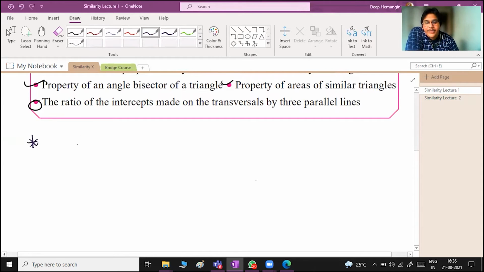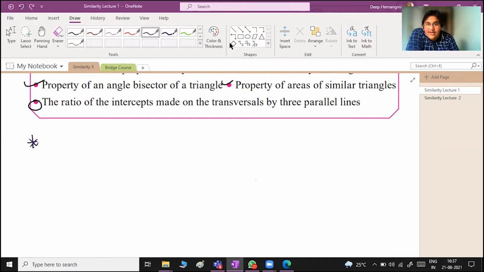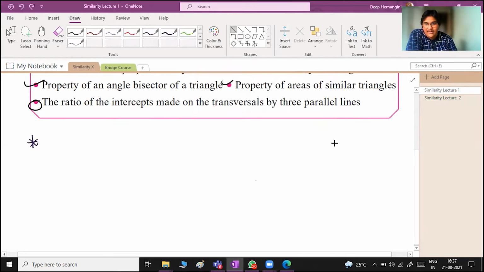So first of all, in a previous standard, you have studied the area of a regular triangle, isn't it? So let me have a triangle first. Oh no, what kind of triangle is this coming? I don't want this triangle. I don't want any right angle triangle. I want a normal triangle. Okay, let's go.